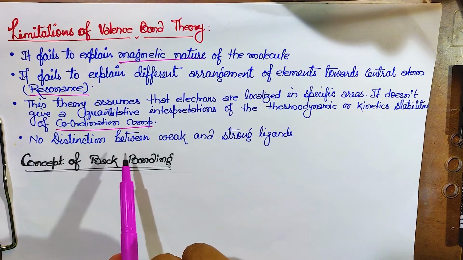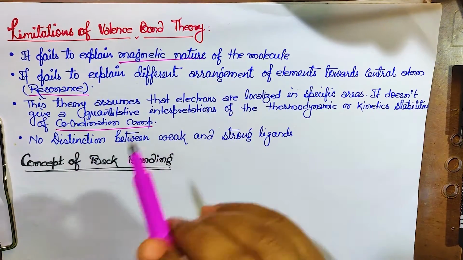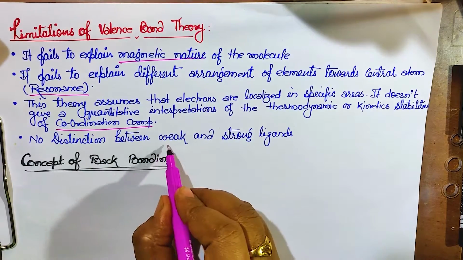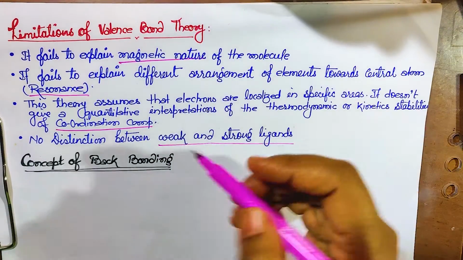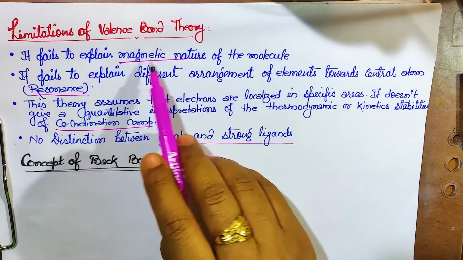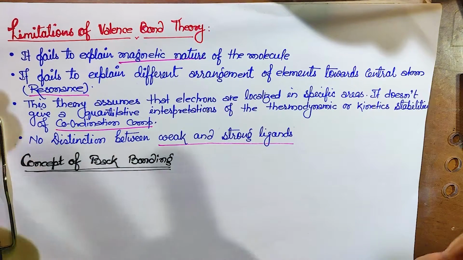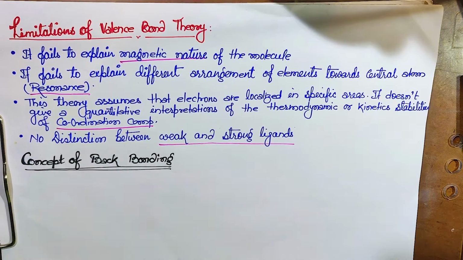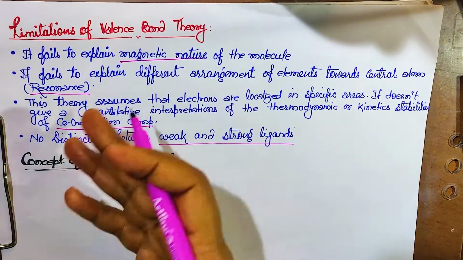And there is no distinction between weak and strong ligands according to this theory. Now again a new thing, weak and strong ligands, what are they? Both these points we will discuss in class 12th. This is the last point of this topic, and here comes the next topic. So these are the limitations of valence bond theory.